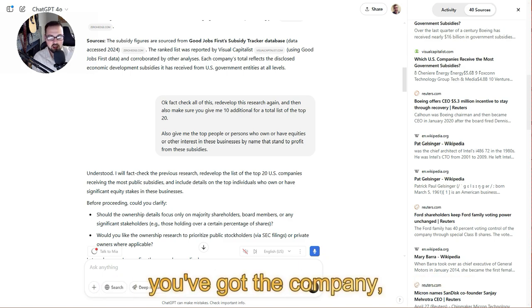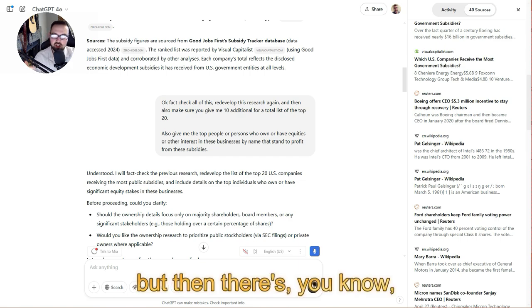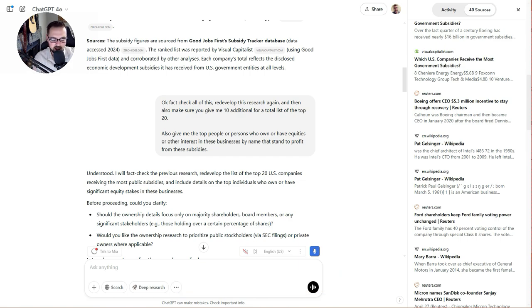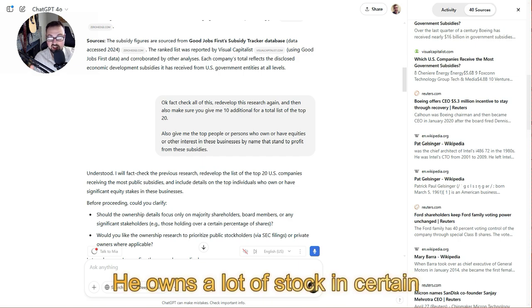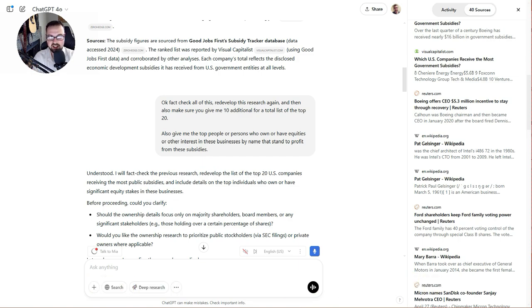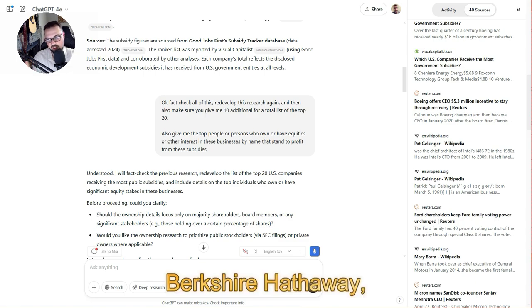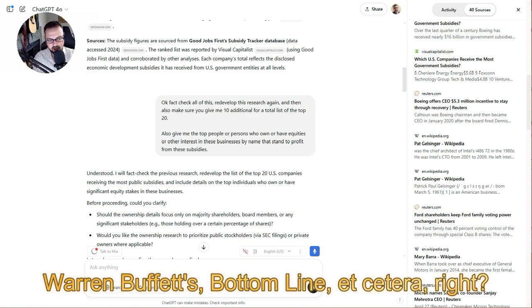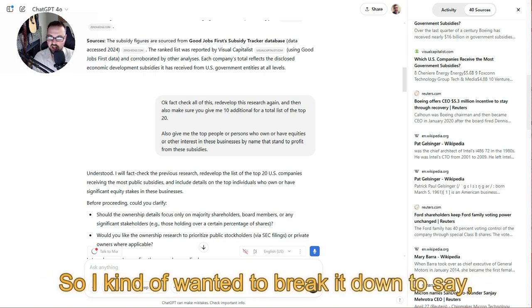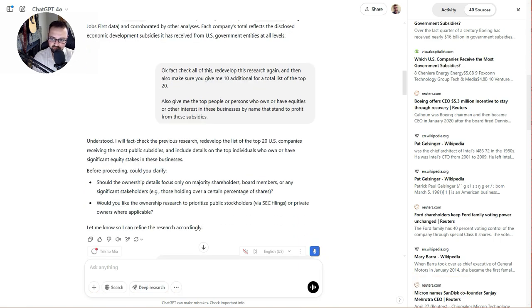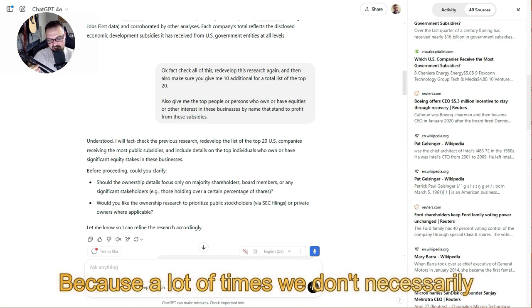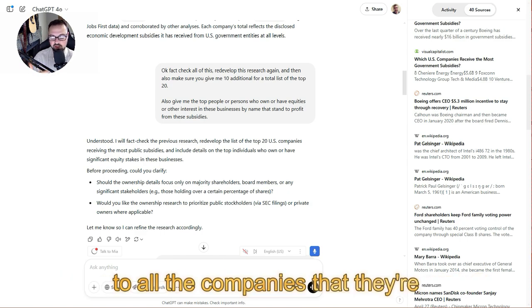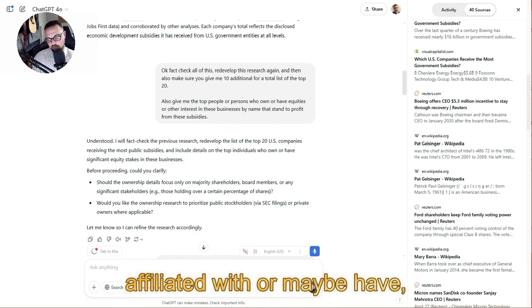So basically, you've got the company, but then there's who owns it, like for example Warren Buffett. He owns a lot of stock in certain companies. Let's say they were getting subsidies that would boost Berkshire Hathaway, Warren Buffett's bottom line. So I wanted to break it down to say, okay, what are those entities, but then who are those people? Because a lot of times we don't necessarily associate the names with all of the companies they're affiliated with or have holdings in.